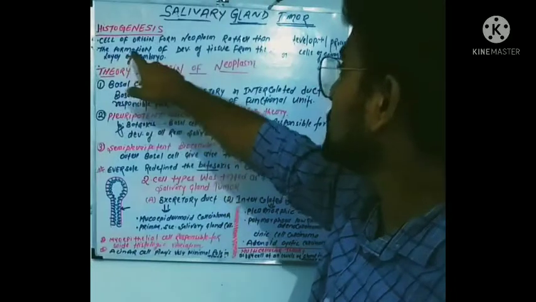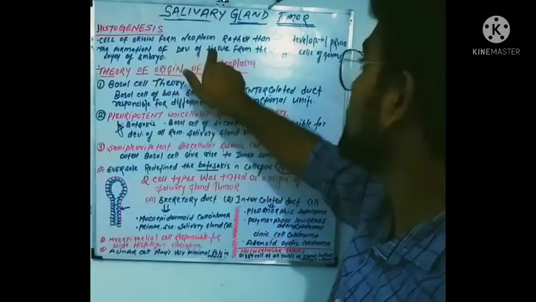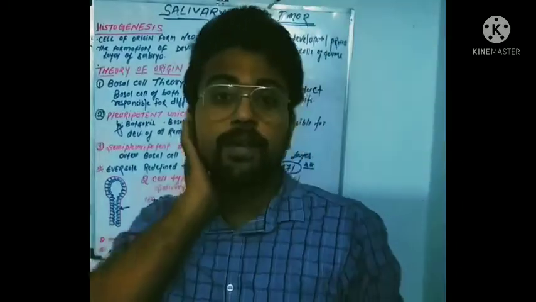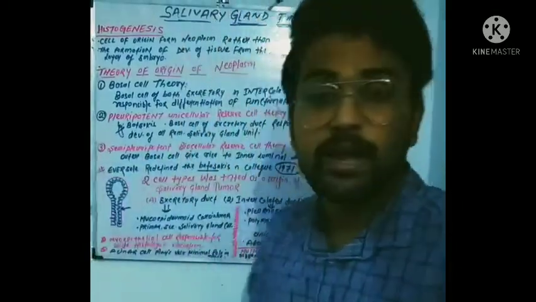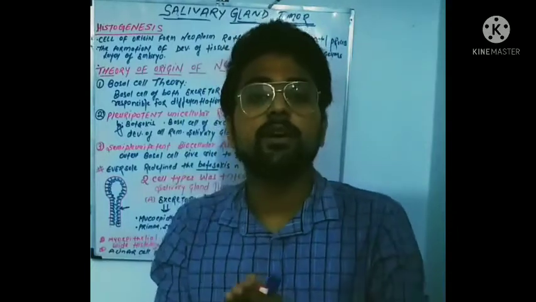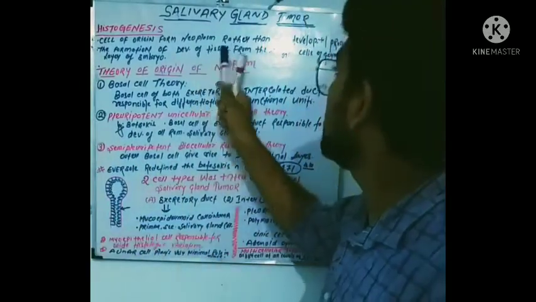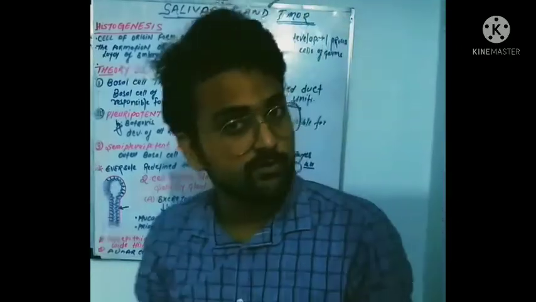Now, the formation or development of tissue from the undifferentiated cells of the germ layer of the embryo. This formation of the tumor is from the cells of the germ layer of the embryo.